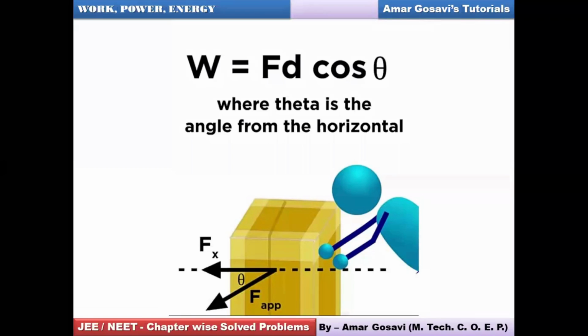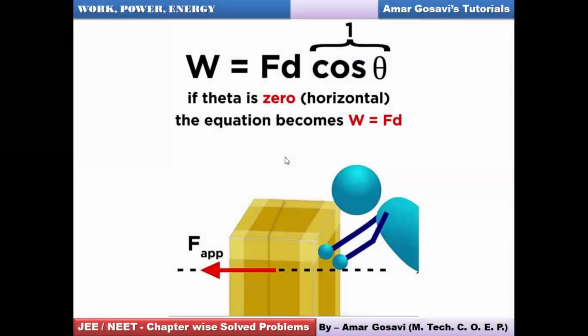So let's proceed further. So here you can see when I talk about this component cos theta, if theta is 0, put the value of theta as 0, cos 0 will be 1. And then the formula will be work is equal to force into displacement, for the force which is applied only along x-axis. Had it been applied in an inclined manner, then this theta comes into picture. Please make a note of it.